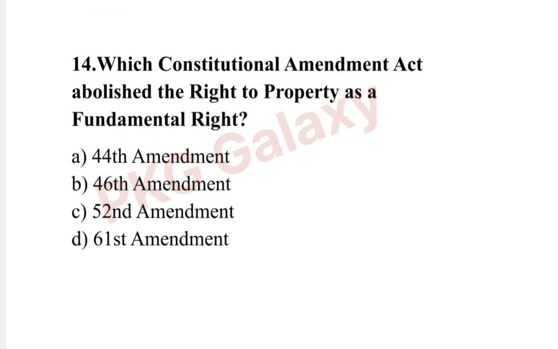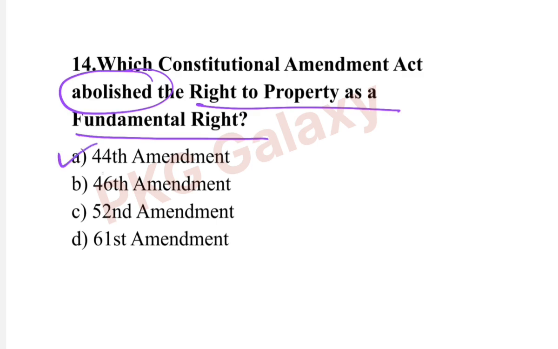Next question. Which Constitutional Amendment Act abolished the right to property as a fundamental right? Option A, 44th Amendment. The 44th Amendment abolished the right to property as a fundamental right and made it a constitutional right. The government enacted the 44th Amendment Act in 1978.